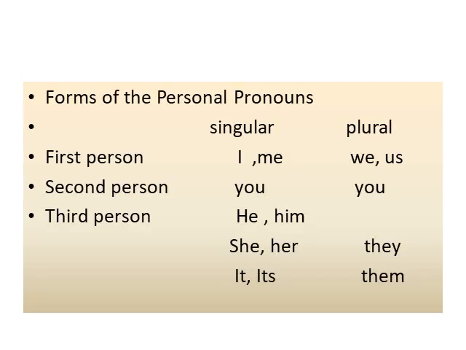And forms of personal pronouns: first person, second person, and third person. First person singular I and me, and plural we and us. Second person singular you, and plural also you. Third person singular he and him, she and her, it and its, and plural they and them.